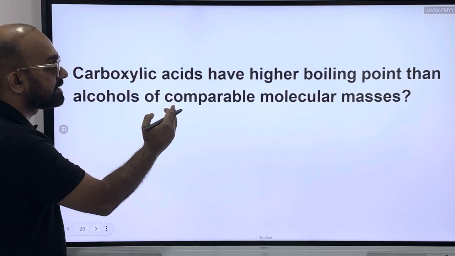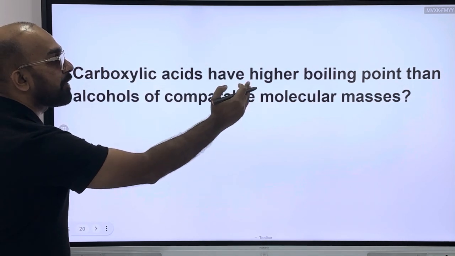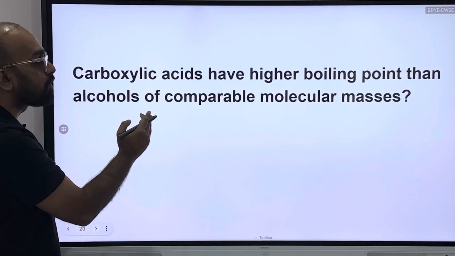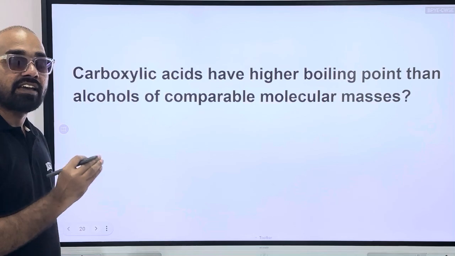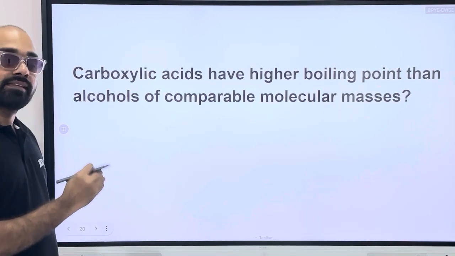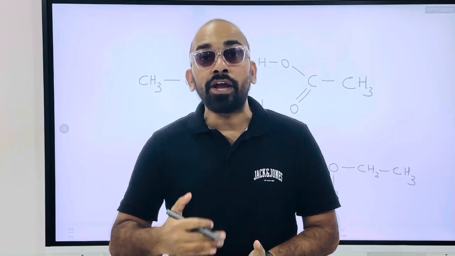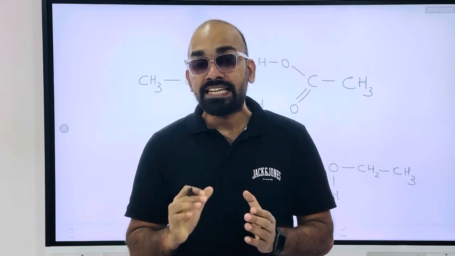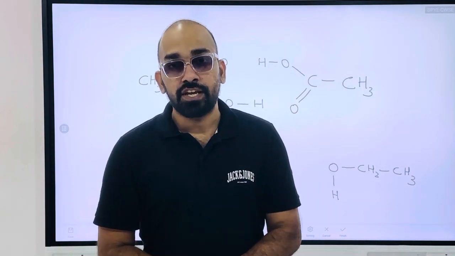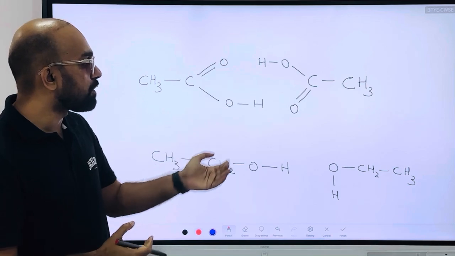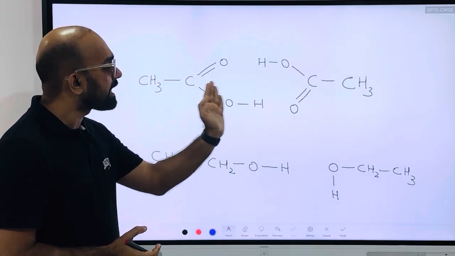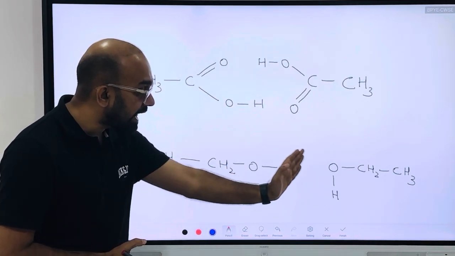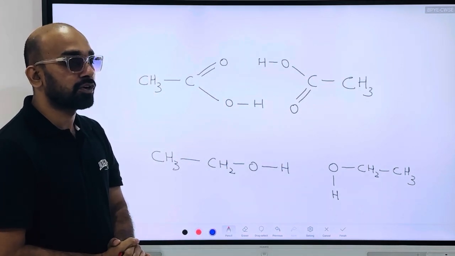Carboxylic acids have higher boiling points than alcohols of comparable molecular masses. First I will give you a detailed answer, then a statement answer. Boiling point depends on intermolecular interactions. Now, if you check alcohol and carboxylic acid, ethanoic acid, you can see that between carboxylic acid molecules and between alcohol molecules, hydrogen bond is there.